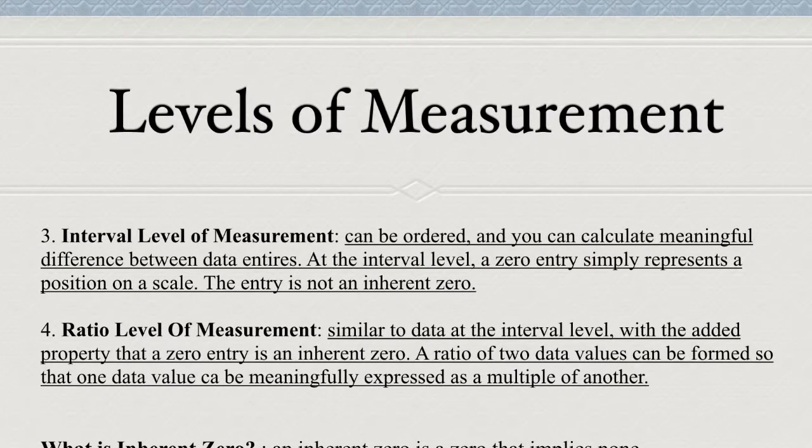The third level of measurement is the interval level of measurement. It can be ordered, and you can calculate meaningful differences between data entries. At the interval level, a zero entry simply represents a position on a scale. The entry is not an inherent zero.